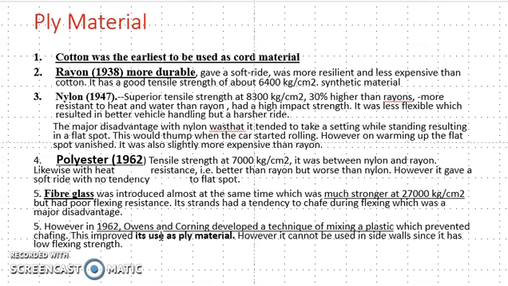We also saw ply materials: cotton, rayon, nylon, polyester, and fiberglass. Fiberglass has the highest strength. Initially cotton was used, then rayon and nylon, and also polyester. All of these have very good tensile strength.